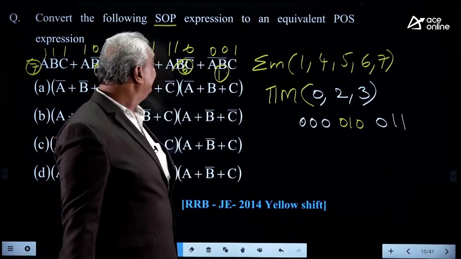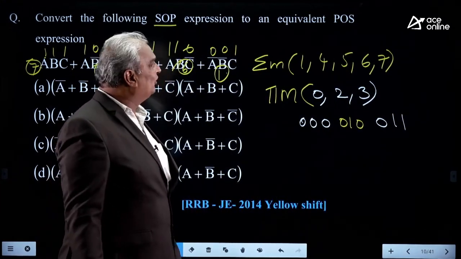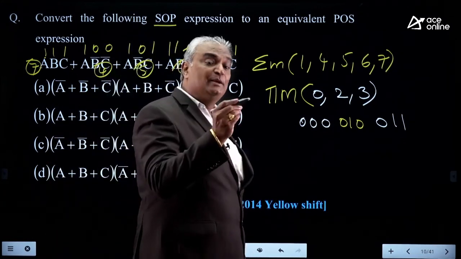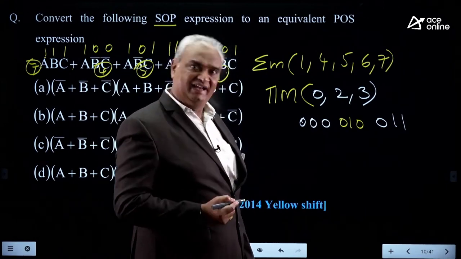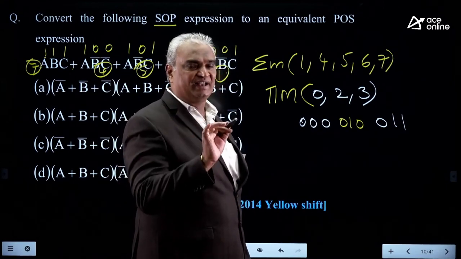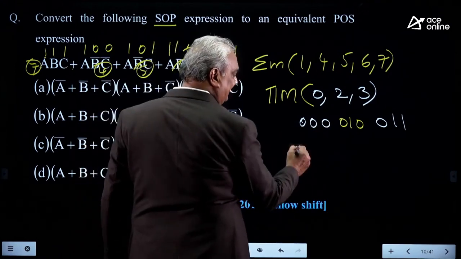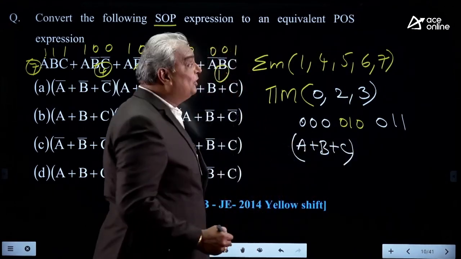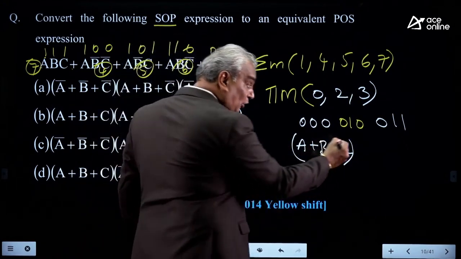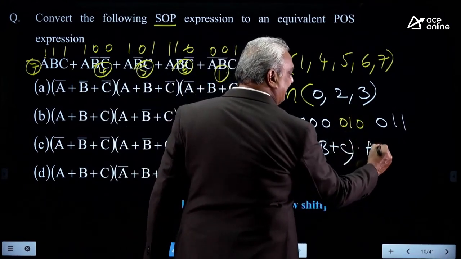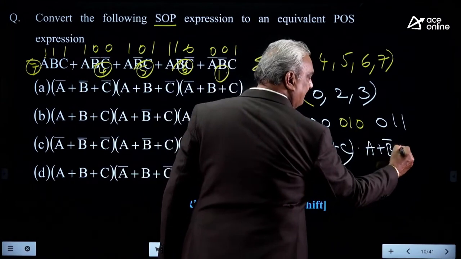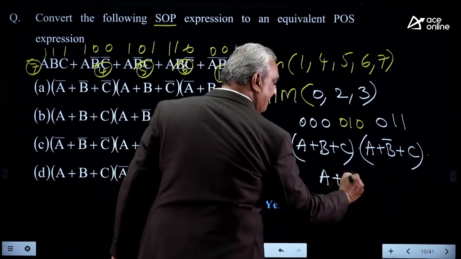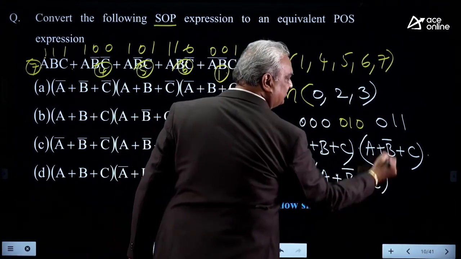Now we are going to write the POS expression, not SOP. POS means product of sums. In this, we write the term for 0 outputs. When the input bit is 0, we directly write the literal. When the input bit is 1, we write its complement. So Y equals the product of sum terms: A plus B plus C, then A plus B bar plus C, then A plus B bar plus C bar, for 0, 0, 0, 0, 1, 0 and 0, 1, 1.